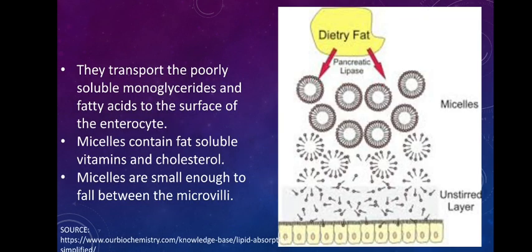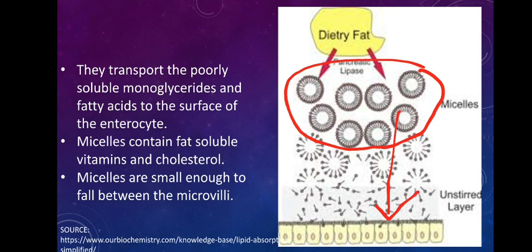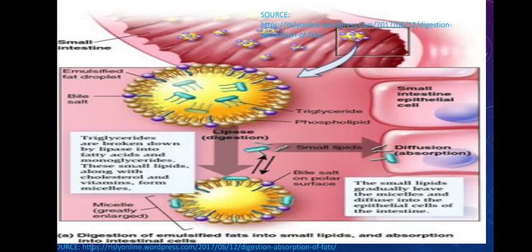So here again you can see, dietary fat is broken down by pancreatic lipases. So here, pancreatic lipase breaks them into smaller units, and then they will be covered by bile salt to form the micelles. So the micelles will bring these fatty acids on the surface of the enterocytes. They can be easily absorbed. Please remember, micelles are only to bring these on the surface. They will not be absorbed on the surface of the cell.